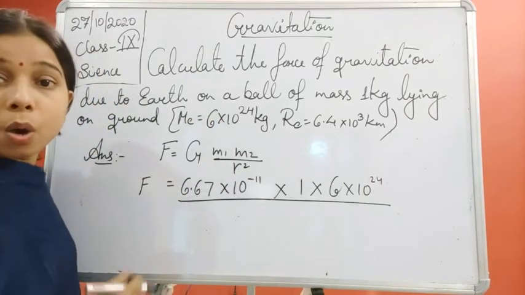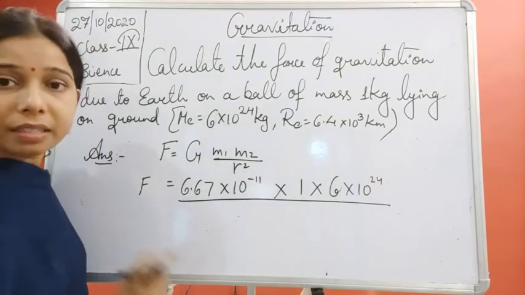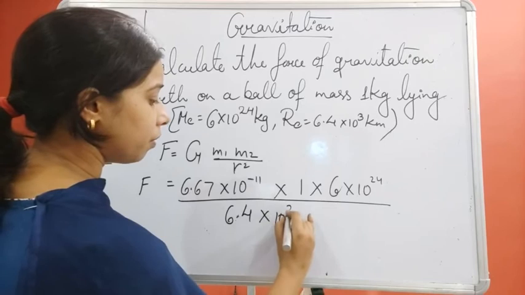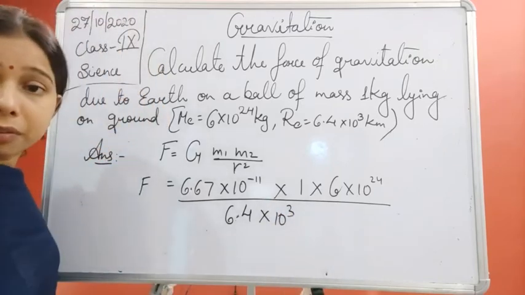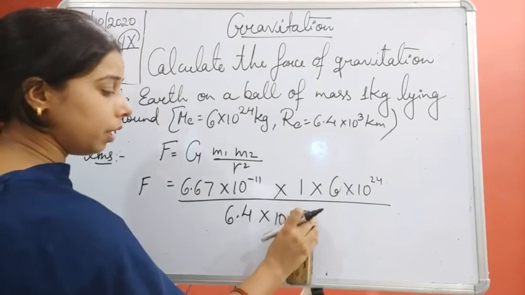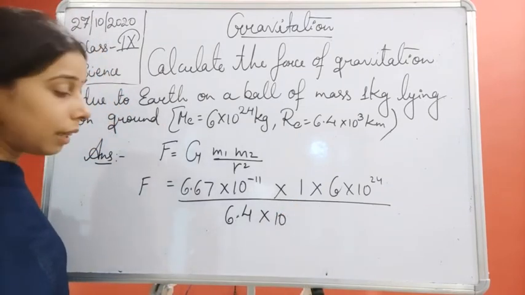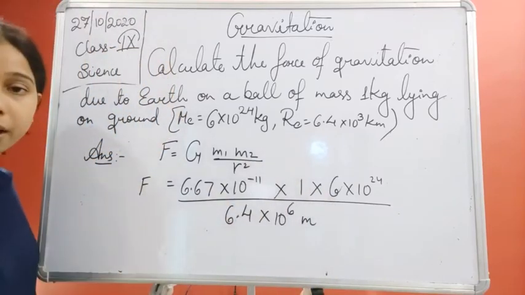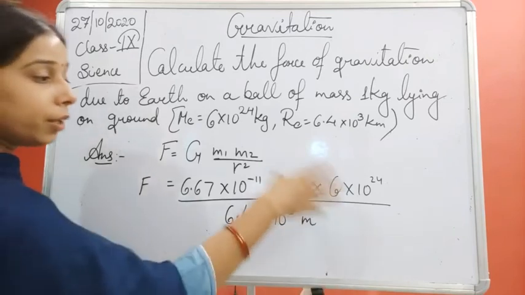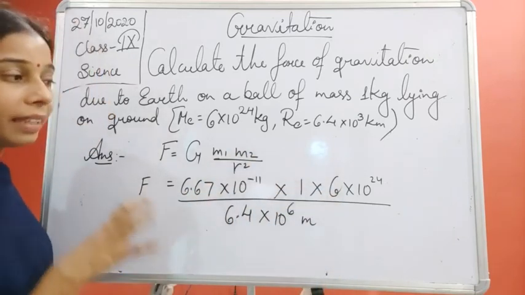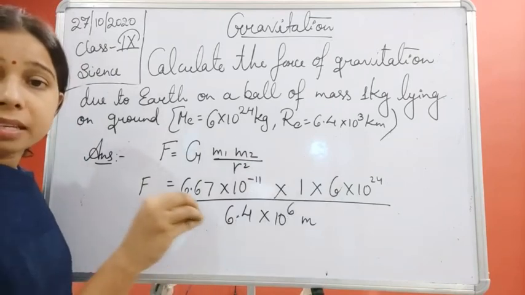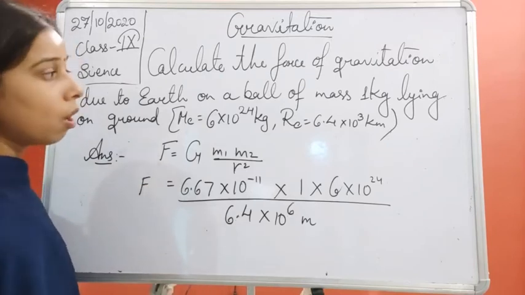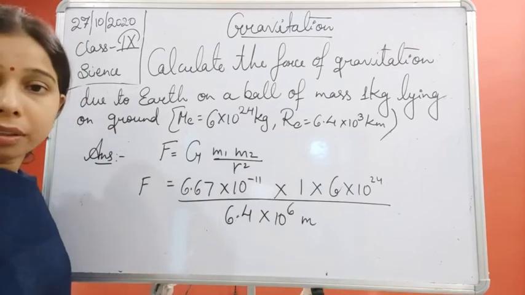R square. What is the value of R? What is the value of the distance here, students? You will find 6.4 into 10 to the power 3 kilometer, which we have converted into meter. So here it will be 6.4 into 10 to the power 6 meter. That is equal to F. When you solve this whole thing, you will get the answer for how much force is exerted by the earth on the ball which is lying on the ground.